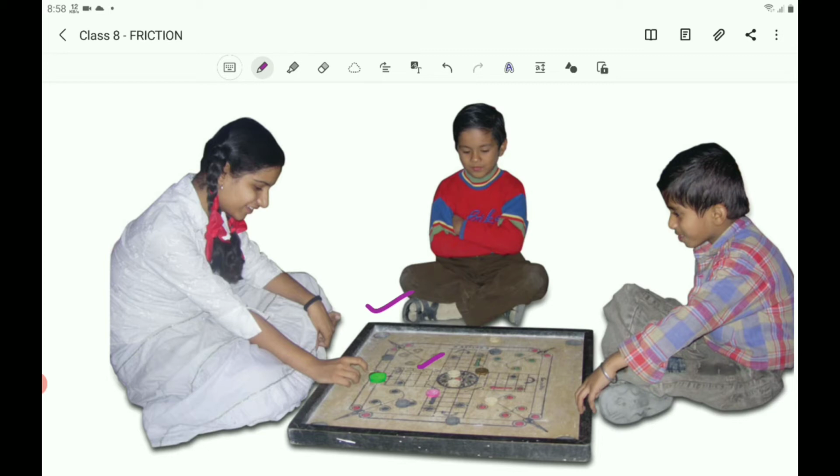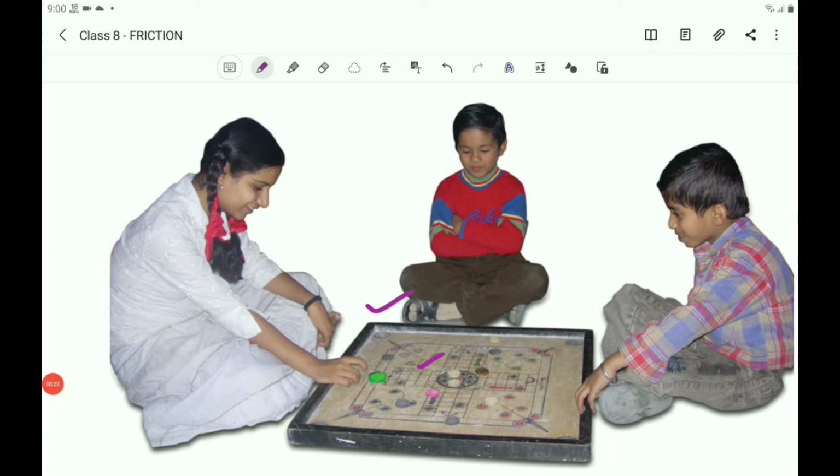And also, friction causes moving objects to stop or slow down when that is not wanted. Friction produces heat. This heat causes the wastage of energy in machines, and also friction causes wear and tear of moving parts of machinery, and it damages the soles of shoes. In many cases, you can have the bad effects of friction. So friction also has disadvantages.